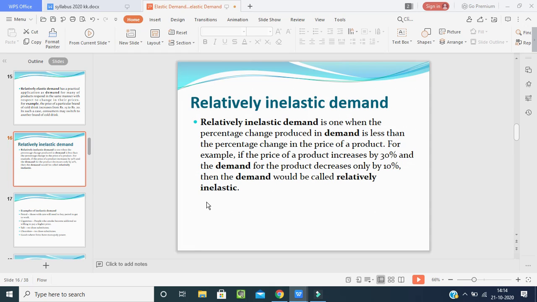Relatively inelastic demand is one when the percentage change produced in demand is less than the percentage change in the price of a product. For example, if the price of a product increases by 30% and the demand for the product decreases only by 10%, then the demand would be called relatively inelastic. That means when the price is high and the demand is less, this process is known as relatively inelastic demand.